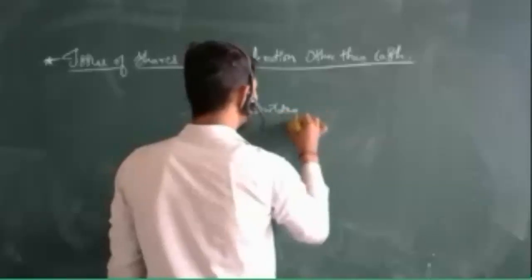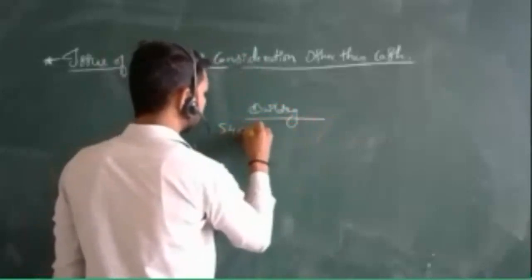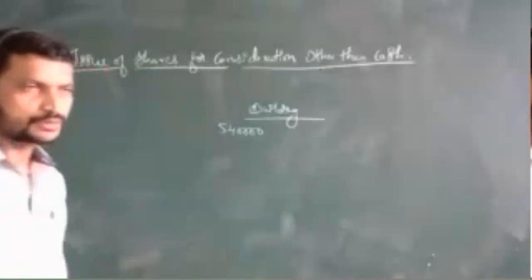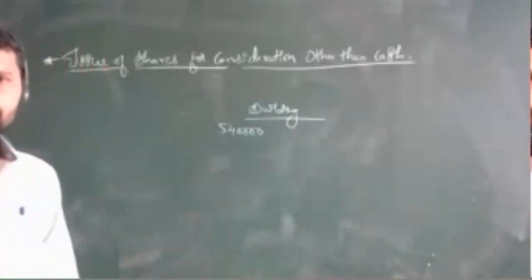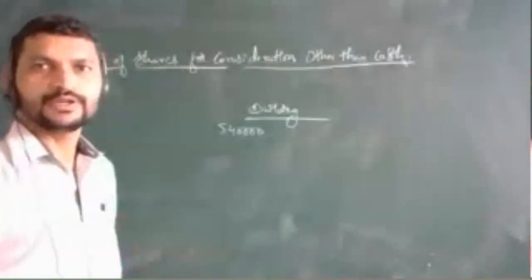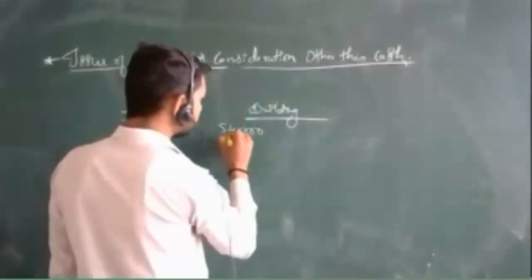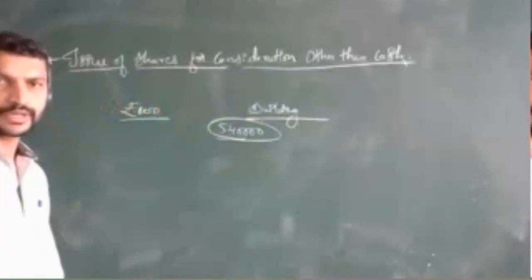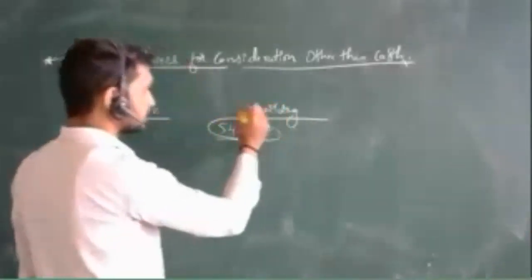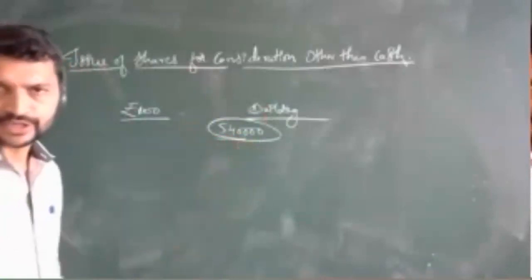a building was purchased for 5,40,000, or just consider any amount, like I have taken here. We saw that they are not going to give him the cash; they are going to issue fully paid up shares of rupees 100 each. That is, someone's building has been purchased, and for that building they are not going to pay in cash, they are going to pay in shares, fully paid shares.